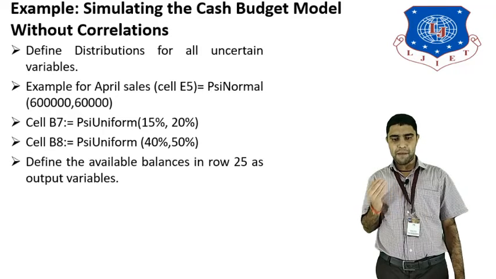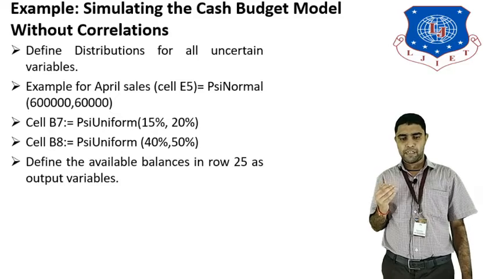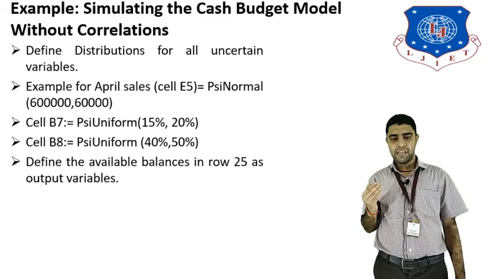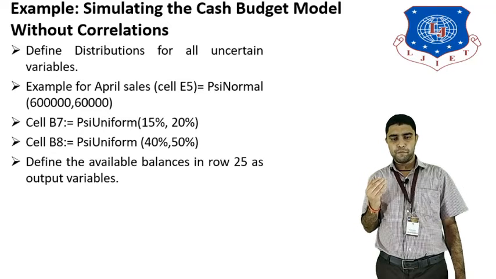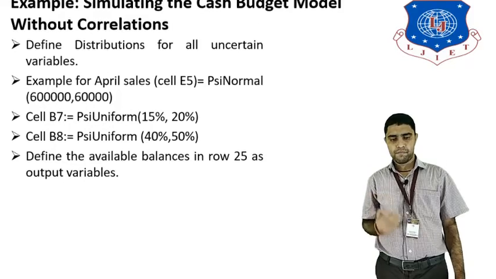Define the available balances. After that, we will calculate how many available balances there are in row 25 for the output variables. What are the output variables for the correlation which will be done in the cash budget model?